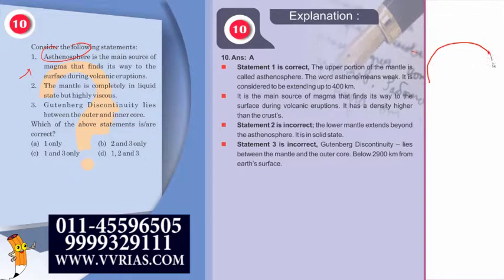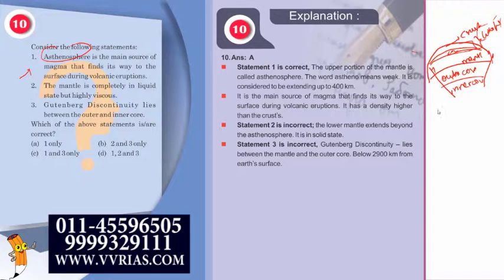Suppose this is your earth. The uppermost layer is your crust, then you have the mantle, then your outer core, which is liquid, and then the inner core. Now the uppermost mantle along with your crust is called your lithosphere.